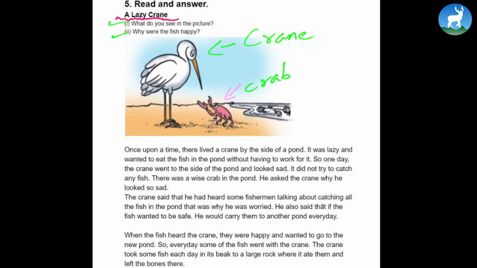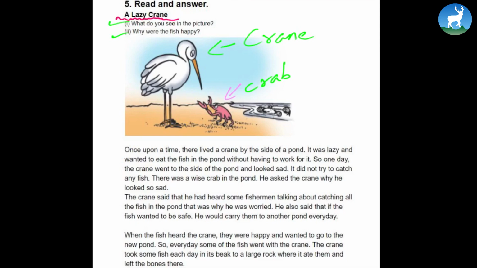There was a wise crab in the pond. He asked the crane why he looked so sad. The crane said that he had heard some fishermen talking about catching all the fish in the pond. That was why he was worried. He also said that if the fish wanted to be safe, he would carry them to another pond every day. See, a very clever crane.